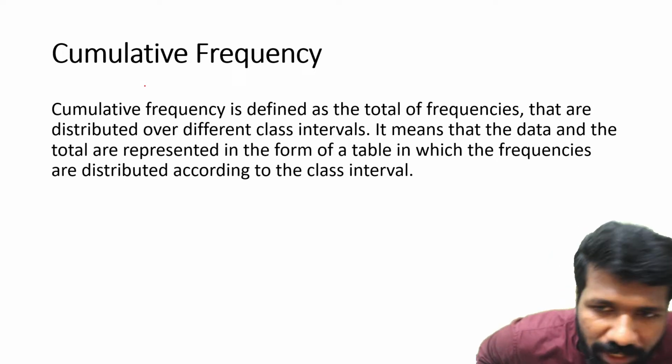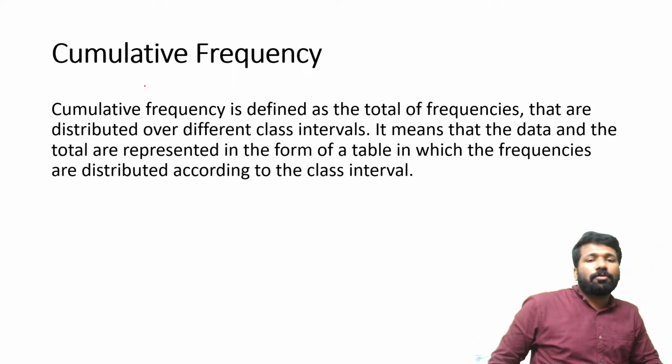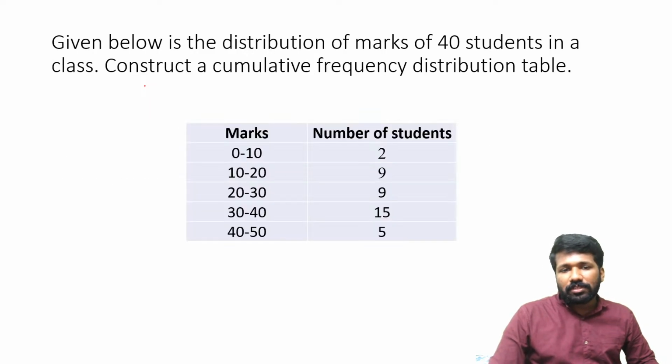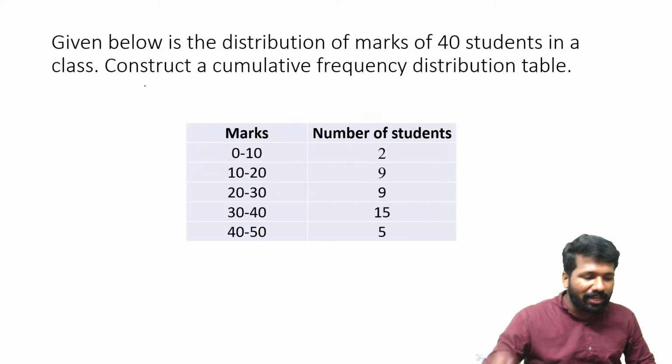Cumulative frequency is defined as the total of frequencies that are distributed over different class intervals. It means that the data and the total are represented in the form of a table in which frequencies are distributed according to the class interval. I will tell you what it is.